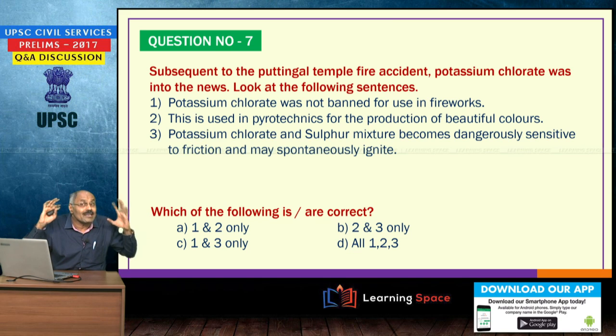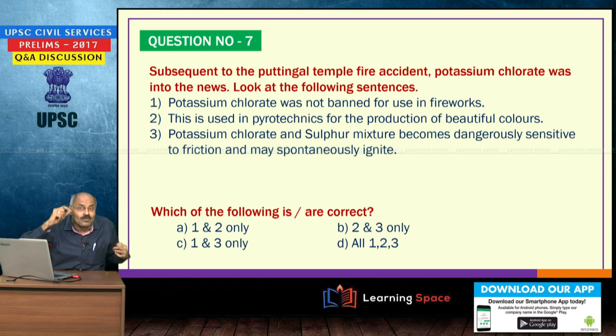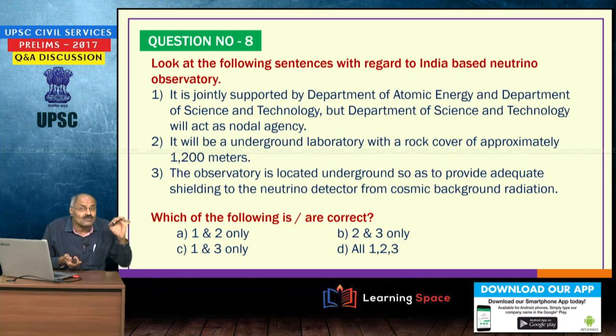It is used in pyrotechnics, that means you see beautiful colors, they are due to this potassium chlorate, it produces beautiful colors. There is some technique behind it, I am not going into that. Potassium chlorate and sulfur mixture becomes dangerously sensitive to friction and may spontaneously ignite, right. So, 2 and 3 correct, 1 is wrong. Please correct sentence 1, it is banned for use in fireworks.